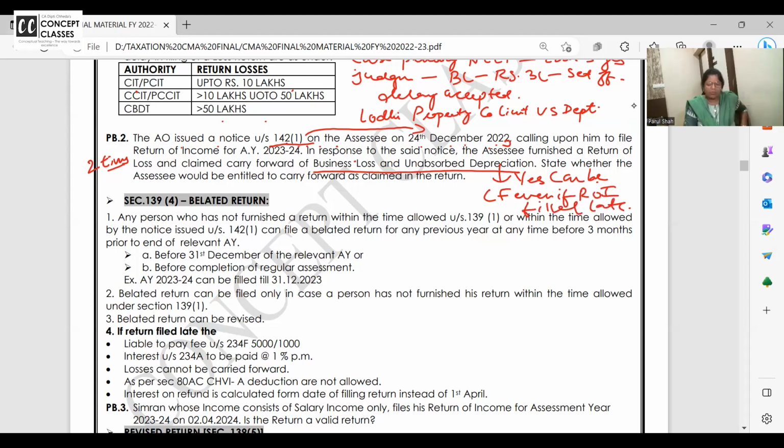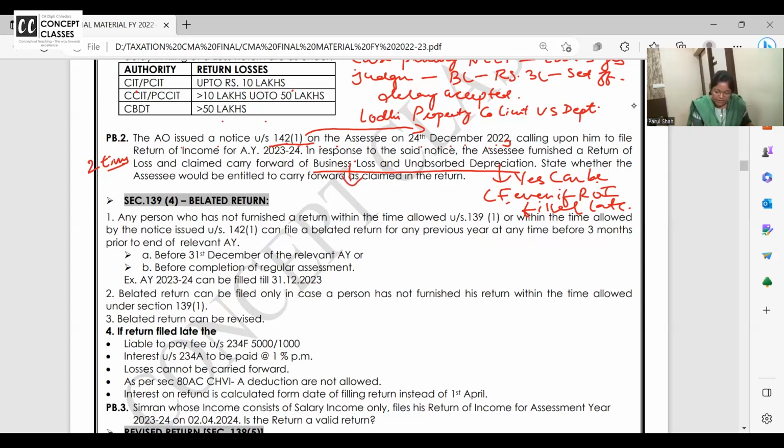Write down in your notebook, problem number 2 answer. Unabsorbed depreciation can be carried forward to be set off next year, even if return of income is filed late. CF is carry forward.